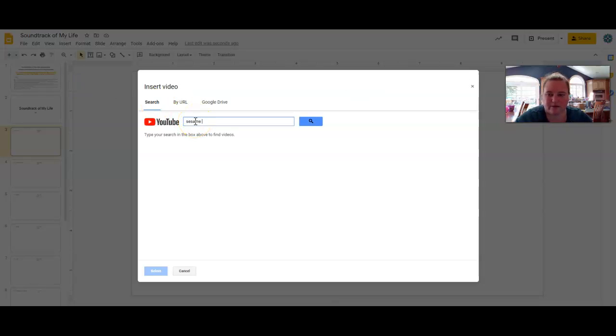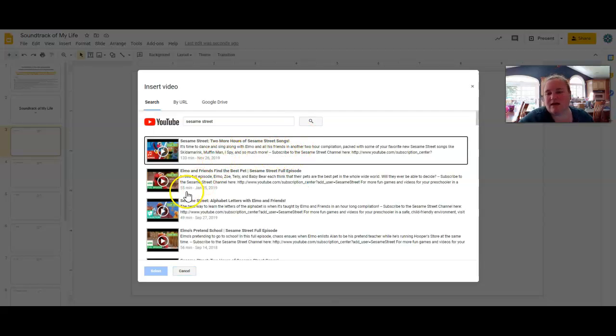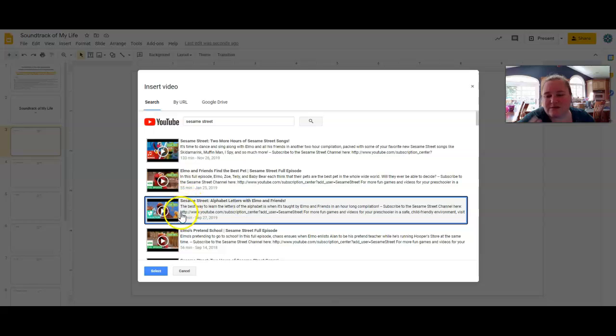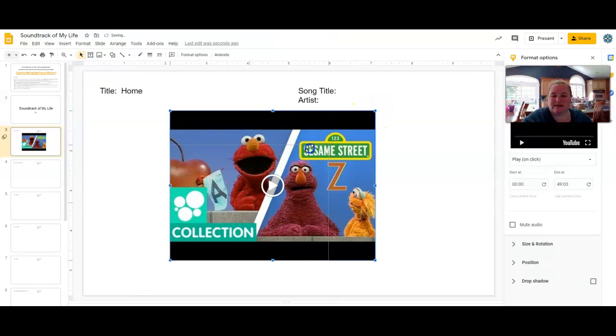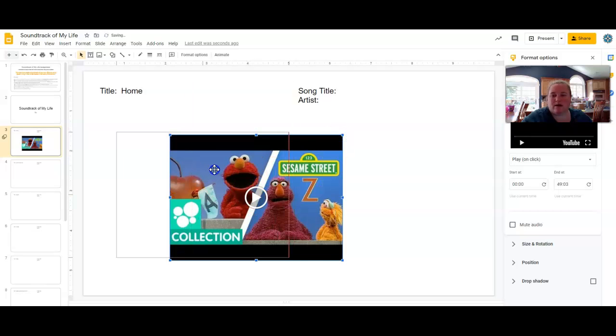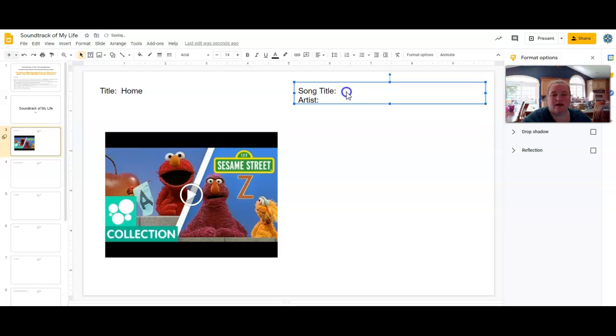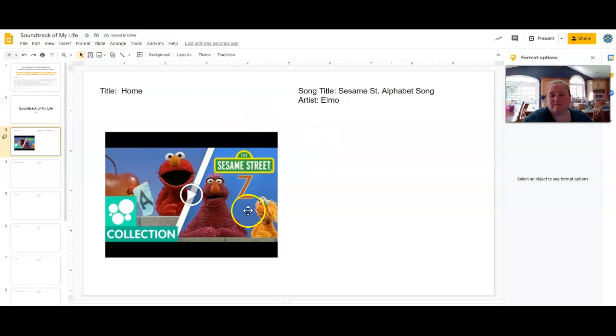And my life right now is filled with Sesame Street and Peppa Pig. So since this is my home one, let's say it's find a Sesame Street song. So maybe I found there's a Sesame Street alphabet. Maybe that's my song, right? So I would just type it in, I'd find it, I'd hit select. And what it's going to do is it's going to put this video right here for me. Now I can resize the video, I can make it smaller or larger depending on where I want to put it on my slide. Here I would have written Sesame Street alphabet song, because I would have already had this written down. Elmo, because I have no idea who it actually is. Alright, so now I'm one step into my slide.